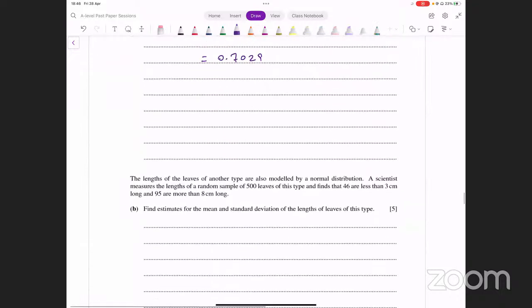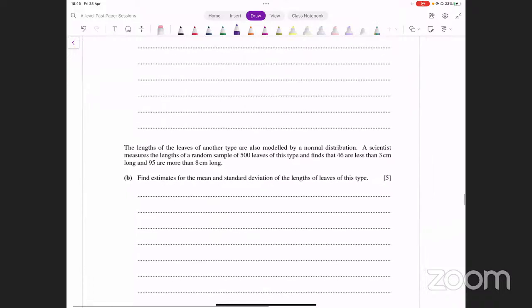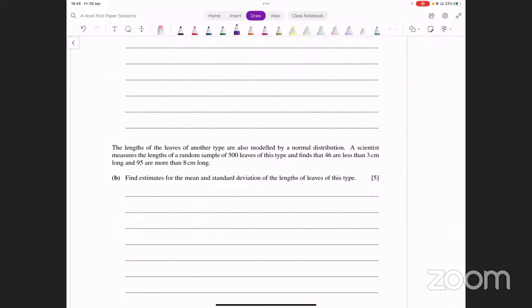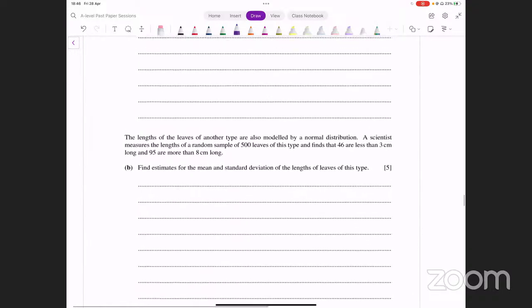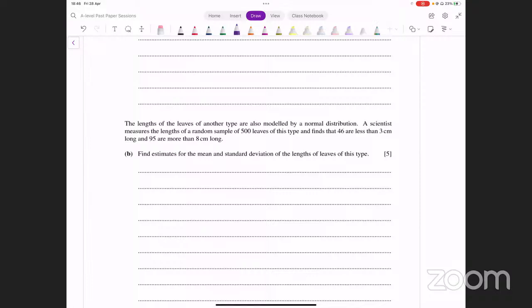The lengths of the leaves of another type are also modeled by a normal distribution. A scientist measures the lengths of a random sample of 500 leaves of this type and finds that 46 are less than 3 centimeters long and 95 are more than 8 centimeters long.